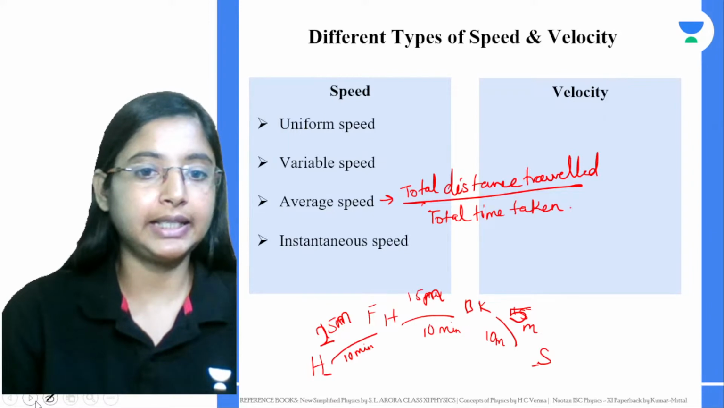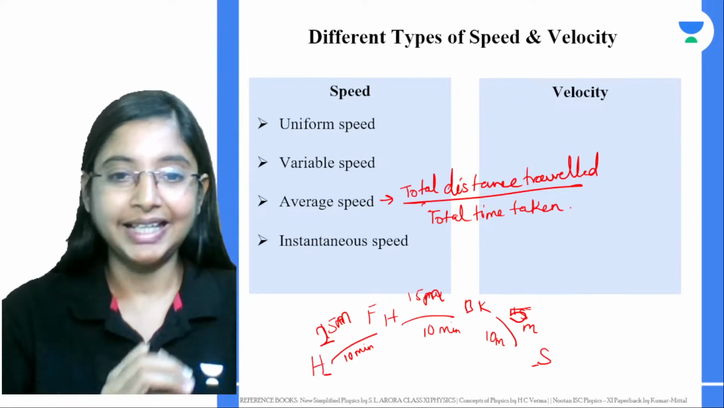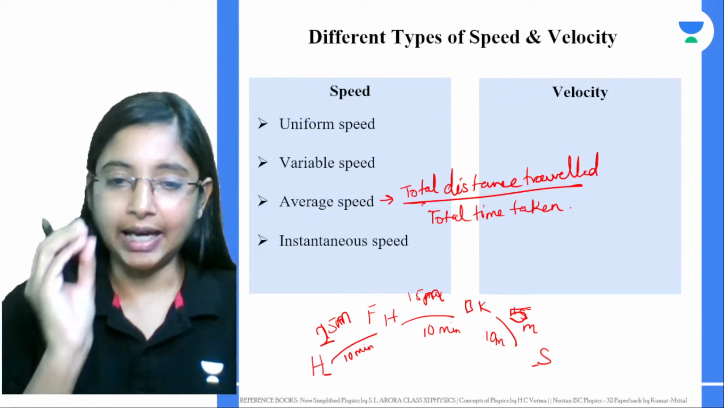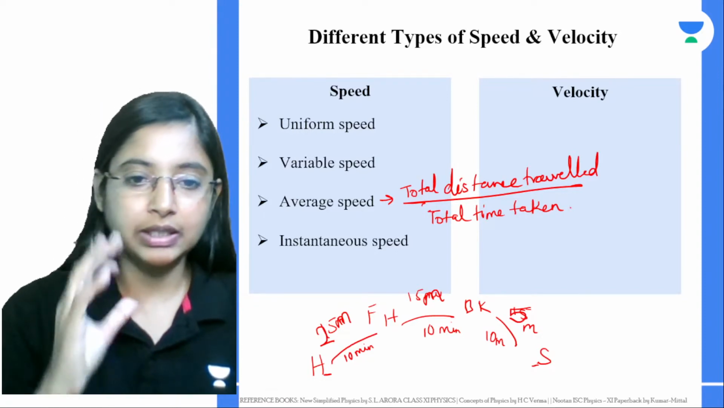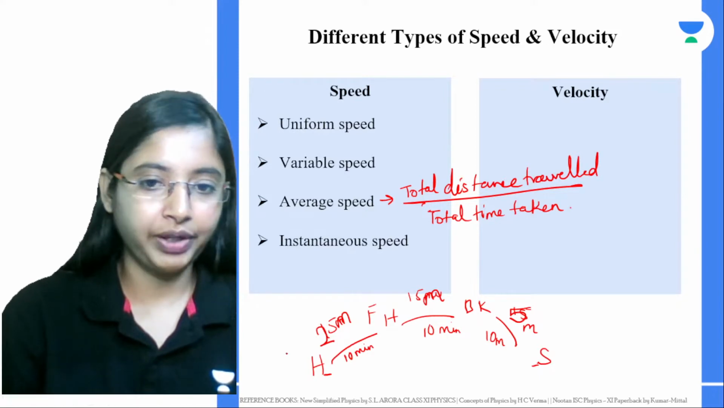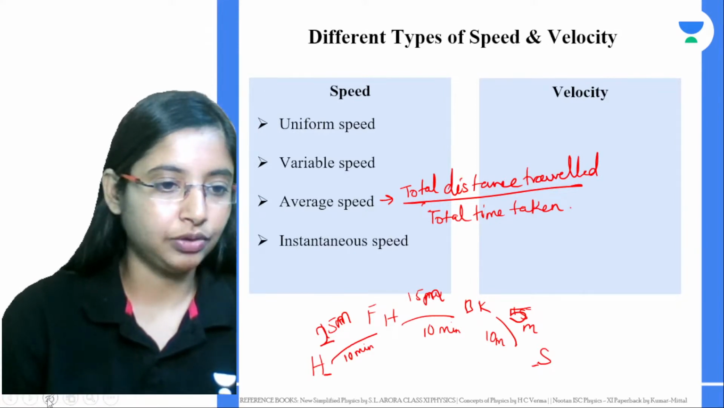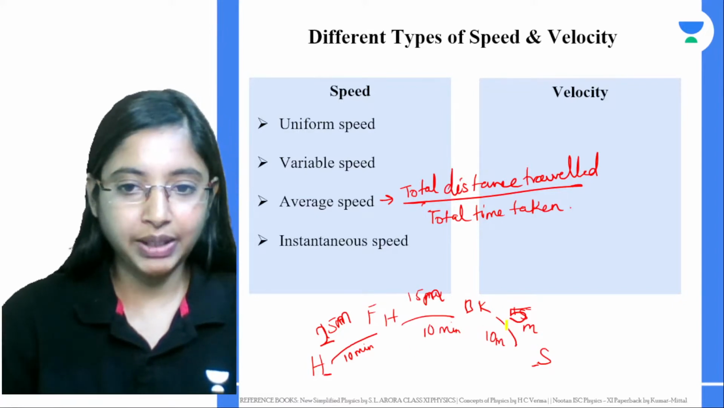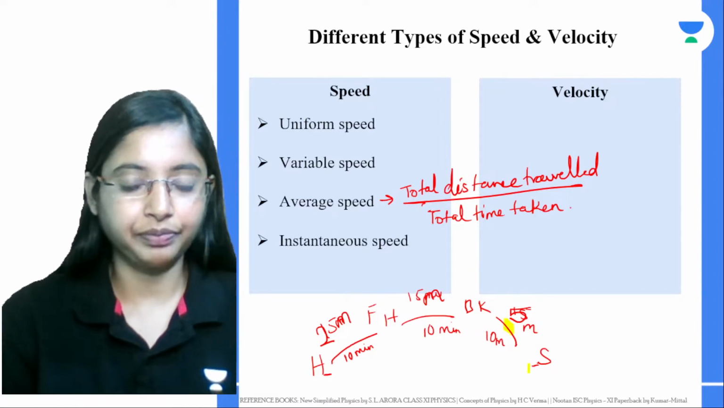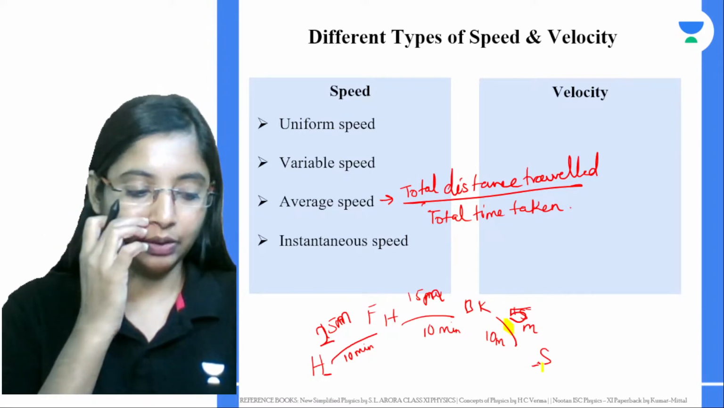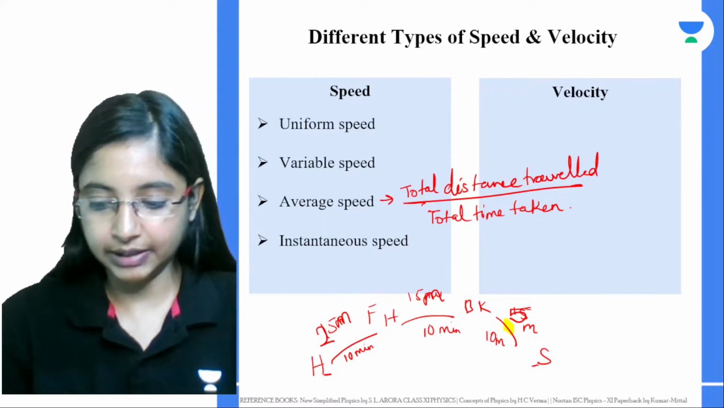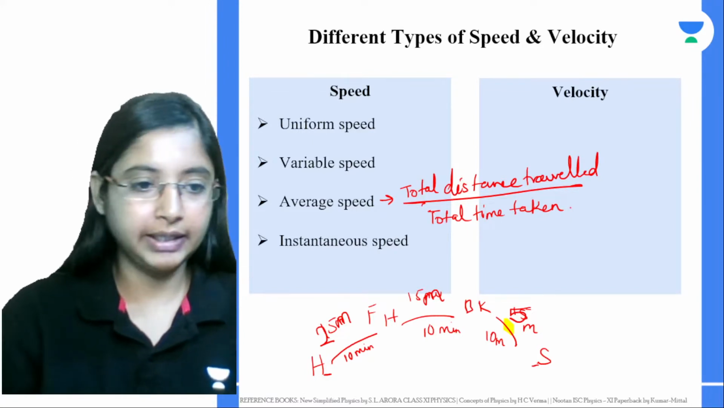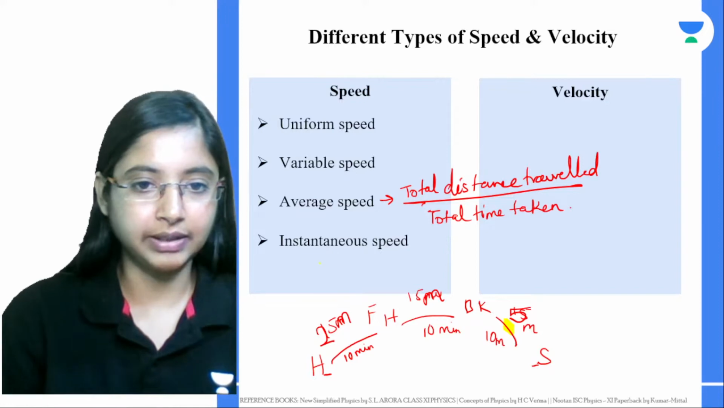Next is instantaneous speed. Instantaneous speed is, in this entire process, the speed at any given particular instant of time. Let's say when you went from your bakery to school, you want to know what your speed is at this particular instant in time. That is basically your instantaneous speed.